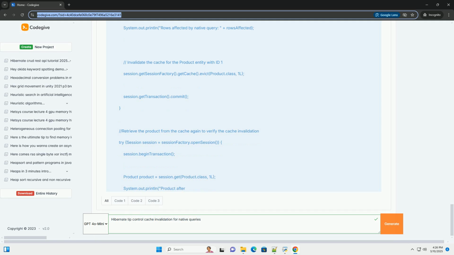4. Choosing the right approach. Simple native queries with known impact: use explicit session.evict() to invalidate specific entities. Complex native queries affecting multiple entities: consider Hibernate Envers with @Cache(invalidate) and addSynchronizedEntityClass, for automatic invalidation based on audit data.